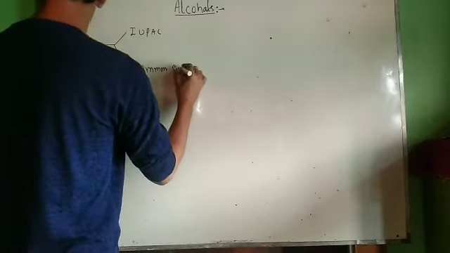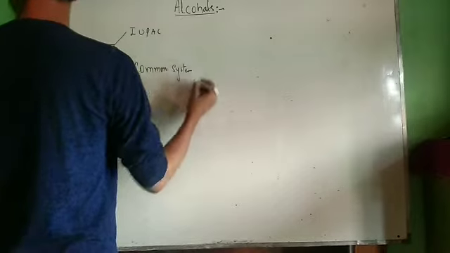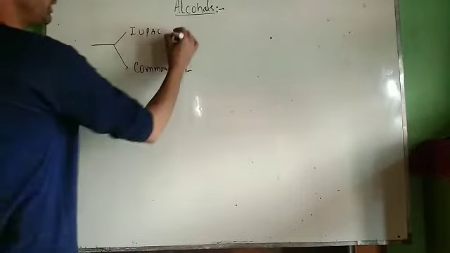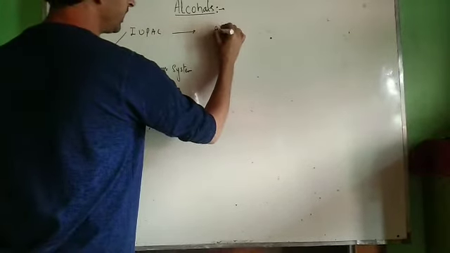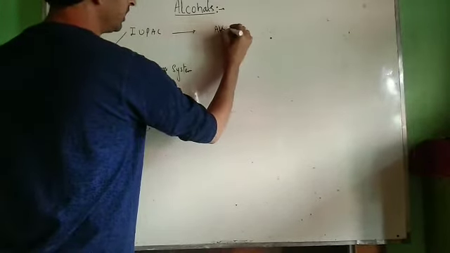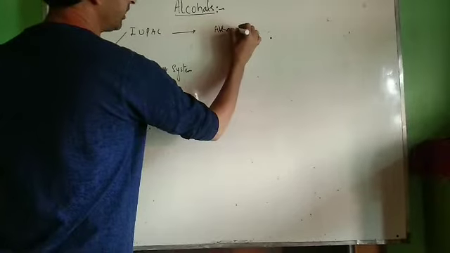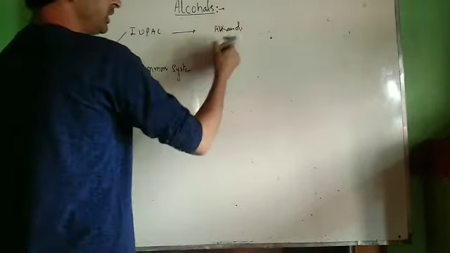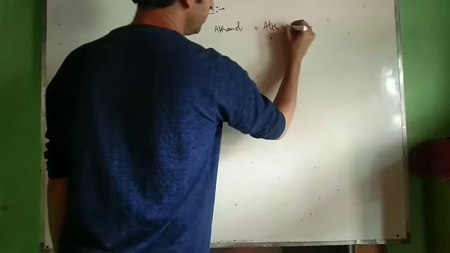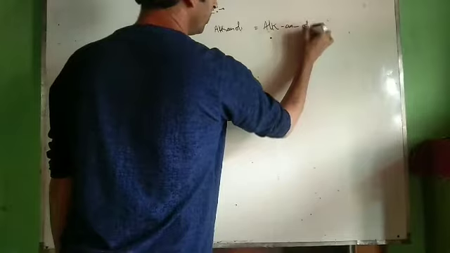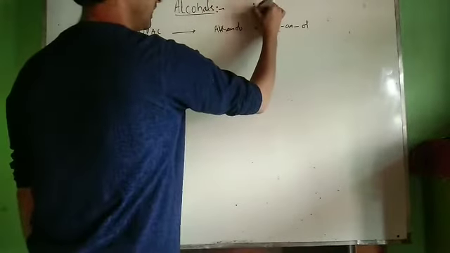In the IUPAC system of nomenclature, we name alcohols as alkanols. Alkanols means we name them as alk, then an, then ol.